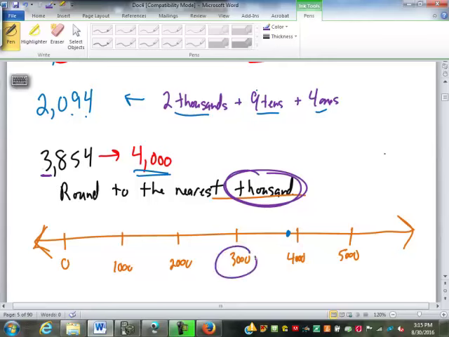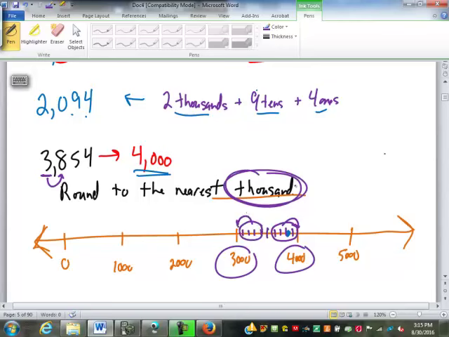It's between 3,000 and 4,000. Then we look at the next digit, which is the 8. Now, of course, we know 5 is right in the middle. 6, 7, 8, and 9 are closest to the next one up, which is the 4,000 in this case. Since that's an 8, it goes up to 4,000. 1, 2, 3, and 4 would be closer to the next one down, which is the 3,000.